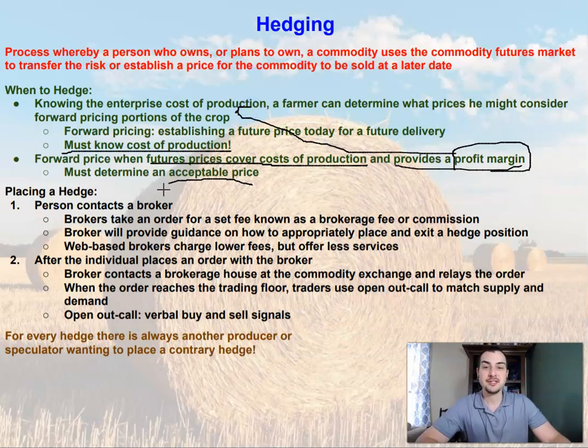And you must, as a farmer or a rancher or even an agribusiness, determine what is an acceptable price for you to take. Now, the thing about hedging, and using the commodity markets to hedge or forward price a commodity, is that you're not trying to make the most profit. You're trying to minimize your risk. That's the key component of a hedger. They're trying to minimize a risk and establish a price.